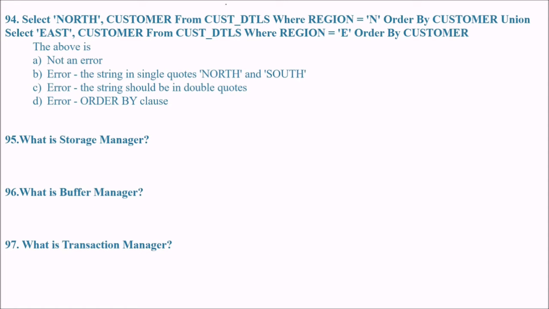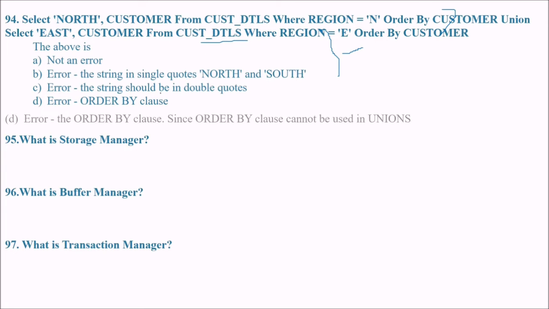Select north customer from customer details where region is equal to N ordered by customer, union, select east customer from customer details where region equal to E ordered by customer. So what exactly does this select give you? The answer is it will give you an error. Why? Because the order by clause cannot be used in unions. This is the error that you'll get.